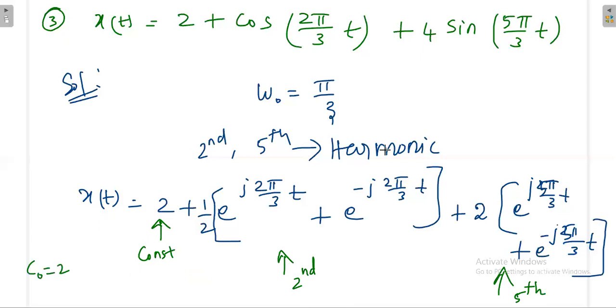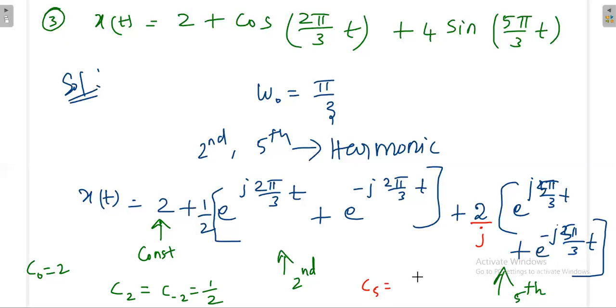Then C naught is equal to 2. This is the second harmonic, so C2 or C minus 2 is equal to 1 by 2. This is the fifth harmonic. Again, we are making one more mistake here. Whenever we convert sine in terms of e power j theta, we get 1 by 2j. The 2 cancels here, but j will be there, so we get one extra j. So what is C5? C5 is equal to 2 by j.